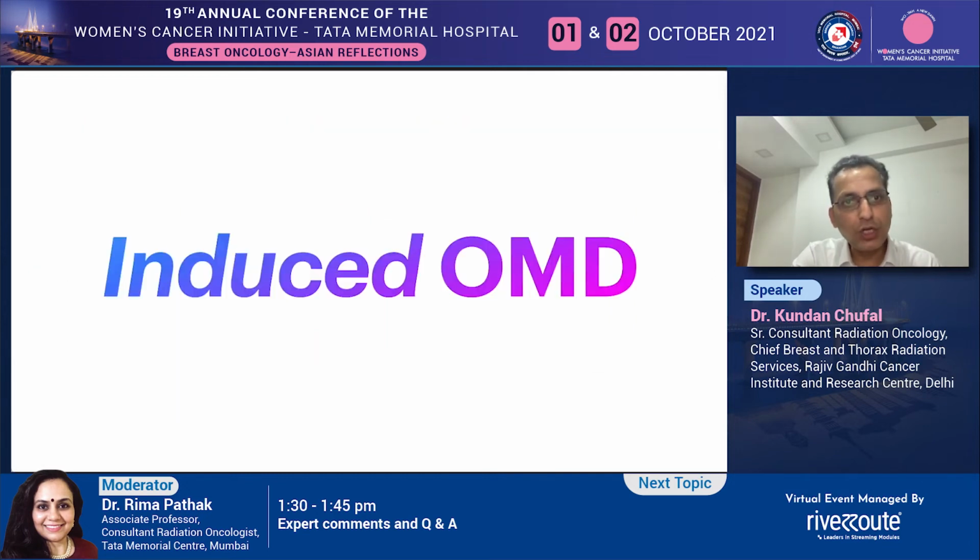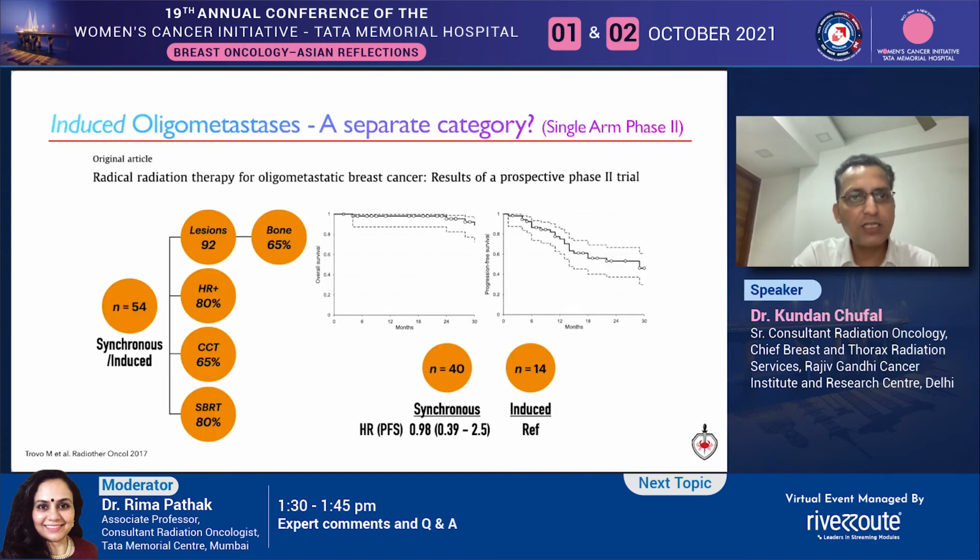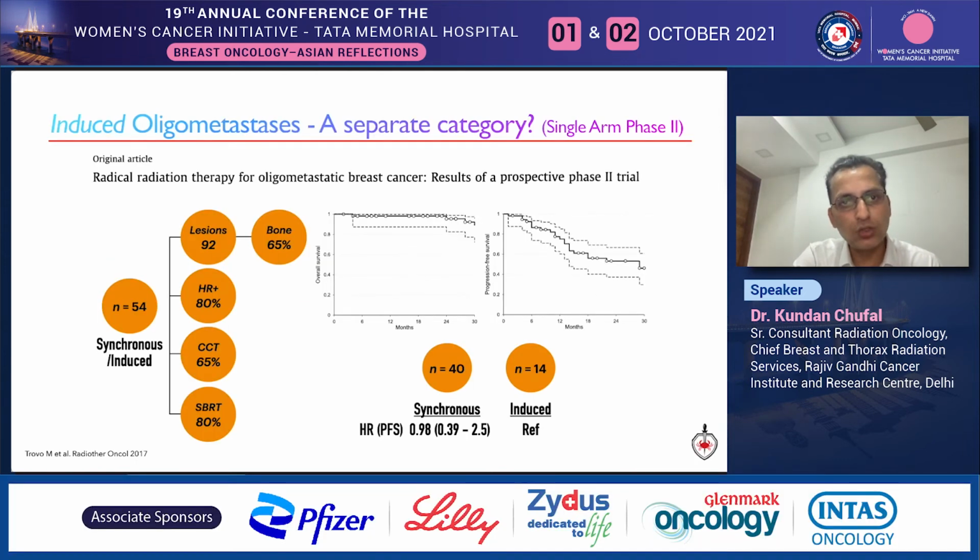Moving our attention to induced oligometastasis, a category of patients who have been successfully downstaged from polymetastasis, there is some apprehension in the medical oncology community towards local treatment owing to the fact that it's their effort which successfully downstaged the patient. But as this single-arm phase 2 trial shows, the survival of patients with induced oligometastasis is no different from those with de novo oligometastasis.